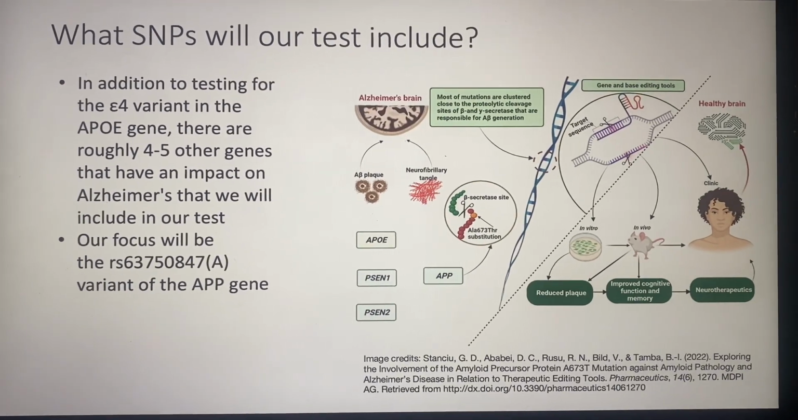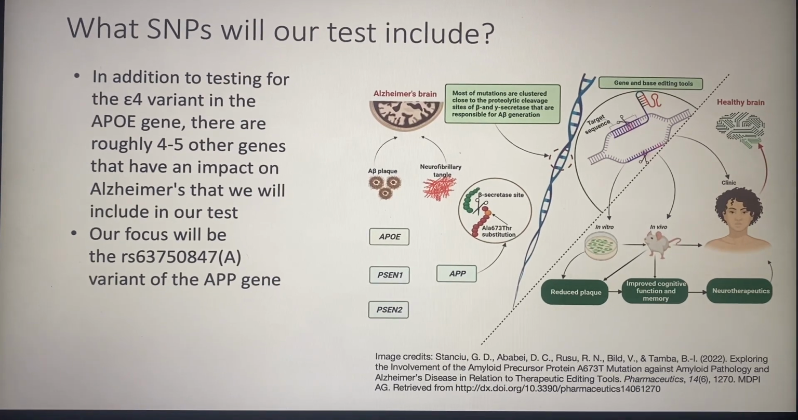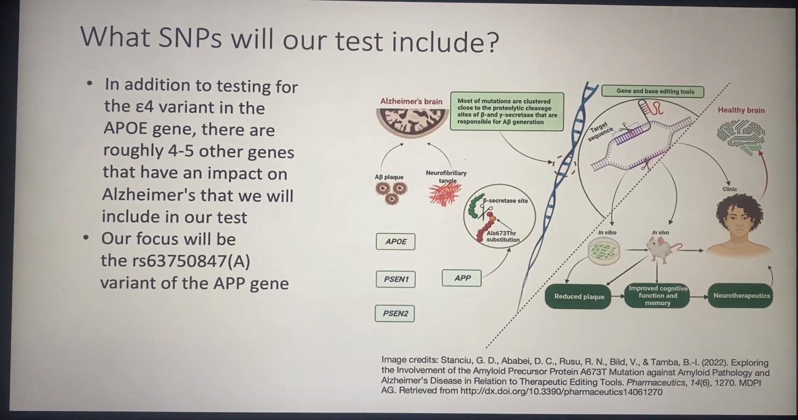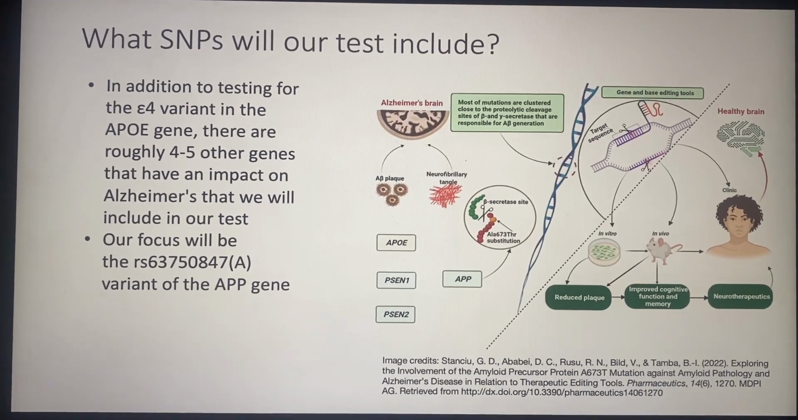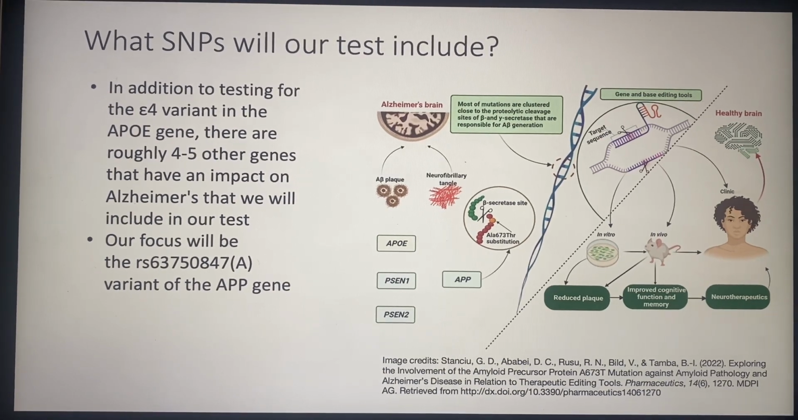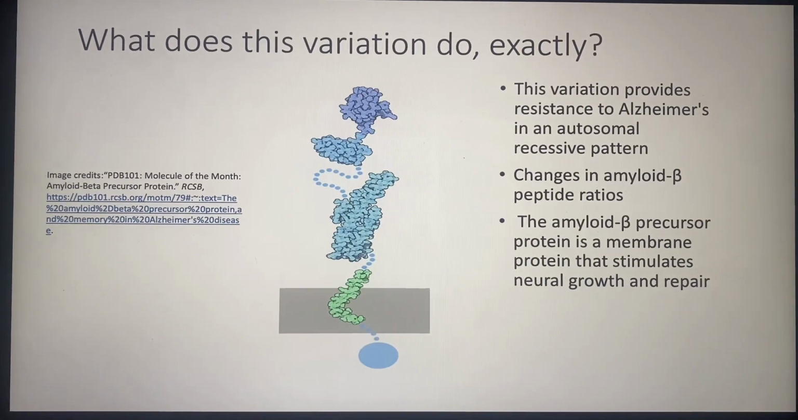What SNPs will our test include? In addition to testing for the epsilon-4 variant in the APOE gene, according to SNPedia, there are roughly 4 to 5 other genes that will have an impact on Alzheimer's that we will include in our test. Our focus will be the rs63750847 A variant of the APP gene on chromosome 21. So, what does this variation do exactly?